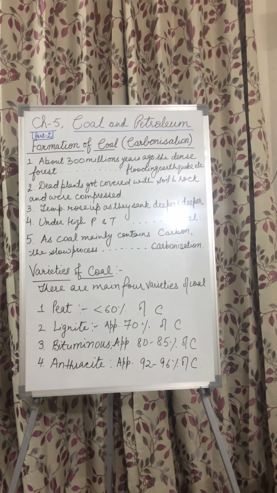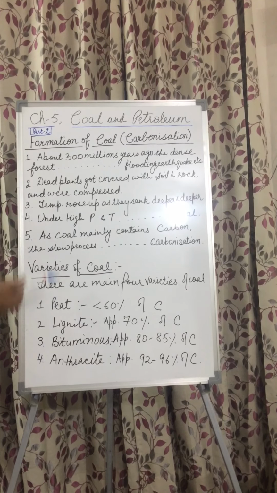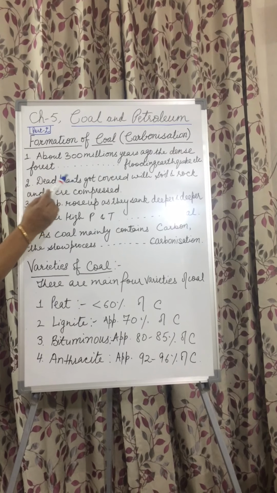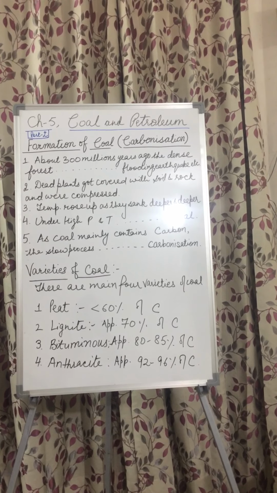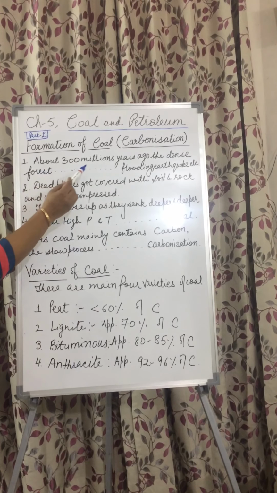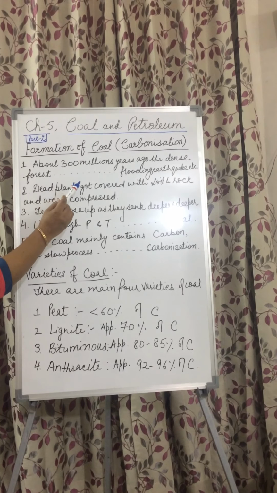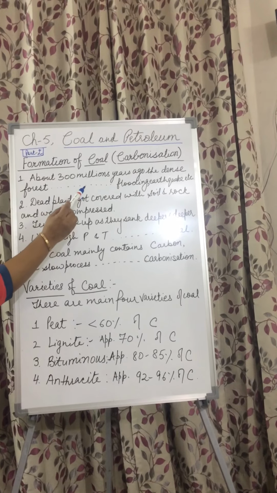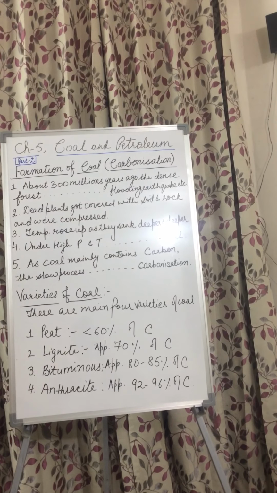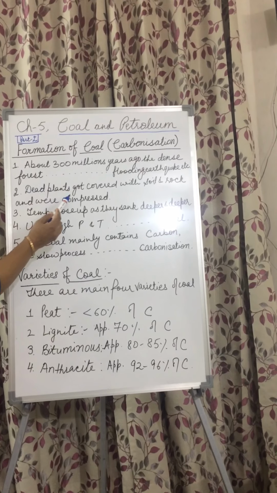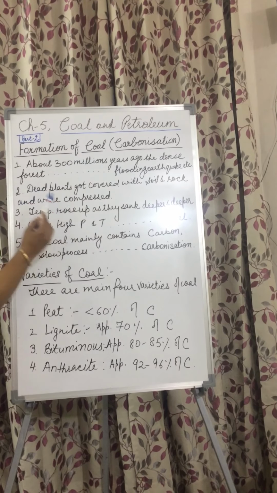How does the formation of coal take place? It takes millions of years to form coal. About 300 million years ago, the dense forests got buried under the soil due to natural calamities like flooding, earthquakes, etc. After that, dead plants got covered with soil and rock and were compressed.